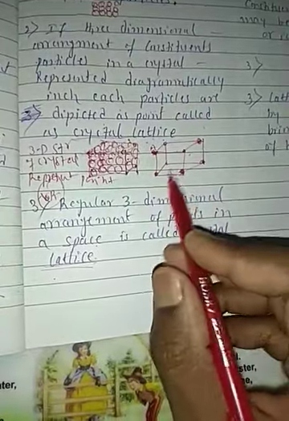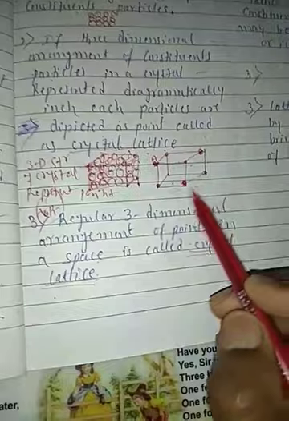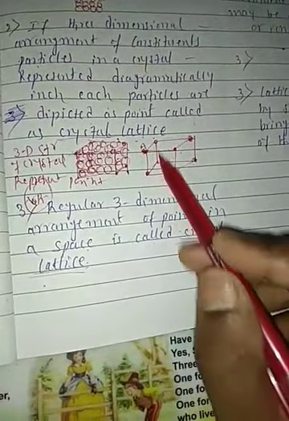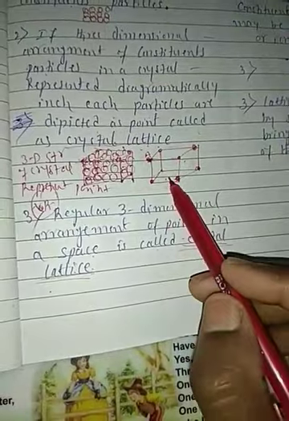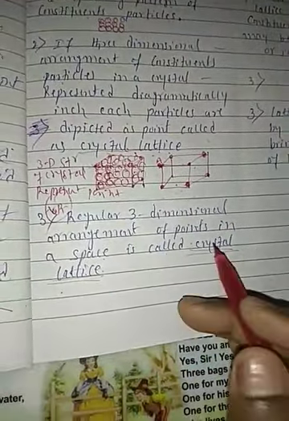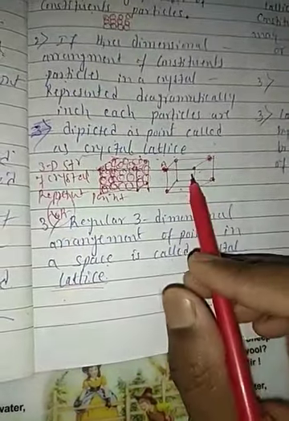This is a three-dimensional structure. How do we represent this three-dimensional structure? By using points. We use 8 points to represent one three-dimensional structure. That's true. So this is one structure.